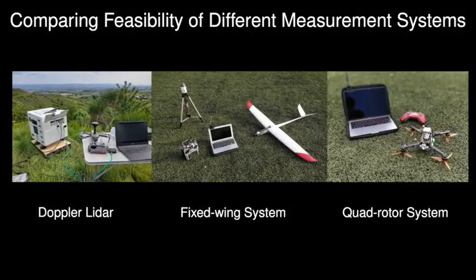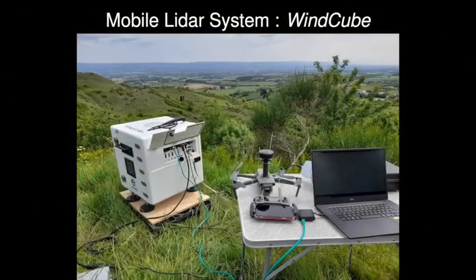A mobile Doppler Lidar, a fixed-wing UAV, and a small quadrotor. During our experiments, we rented the WindCube, which is a mobile Doppler Lidar. It can measure the wind information at 20 predefined altitude levels from 40 meters up to 300 meters. The operating software provides a data sampling rate of 1 Hz.